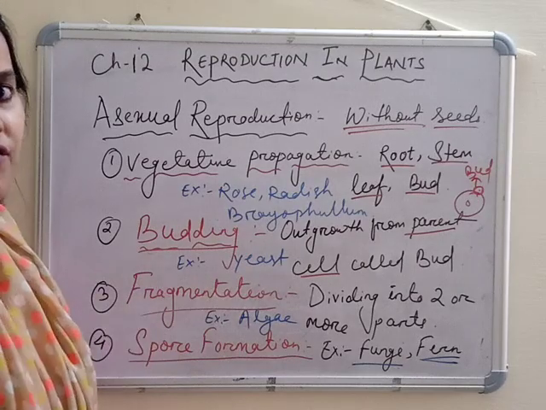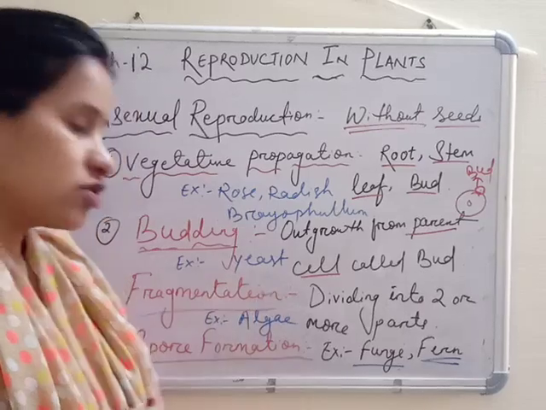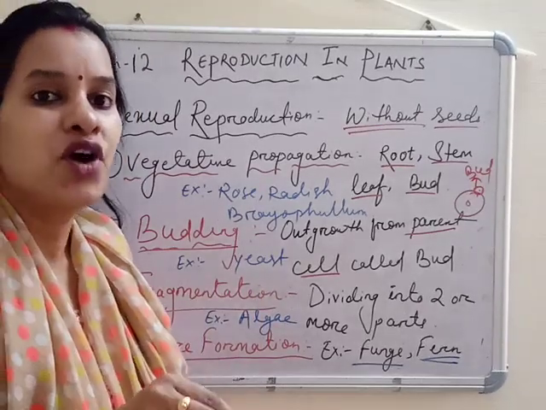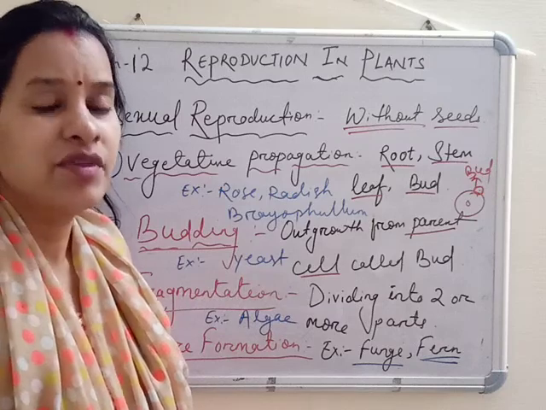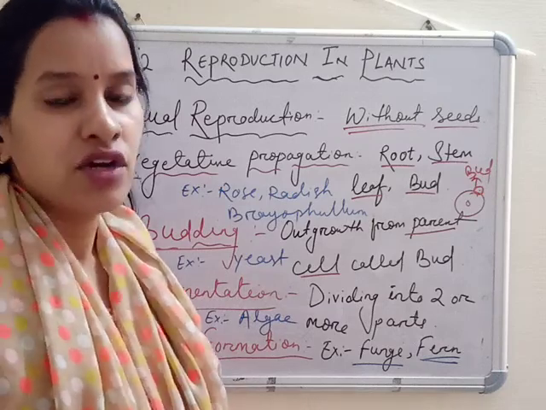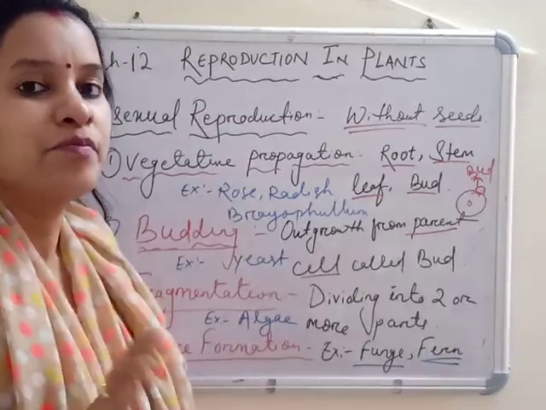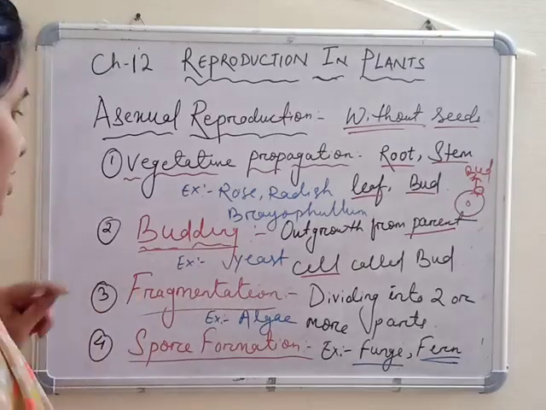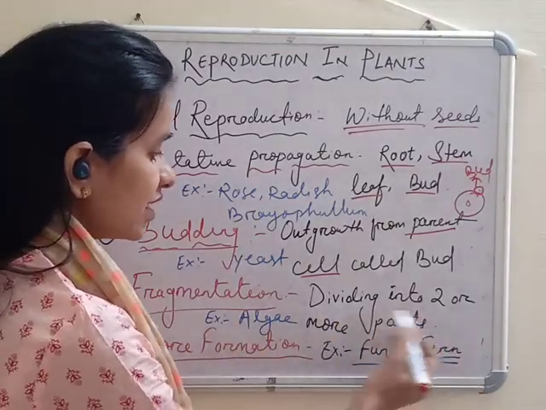Yeast is used in bakeries to make bread fluffy. When you put a little yeast in the flour, after some time it reproduces into many yeast cells, due to which the bread becomes fluffy.